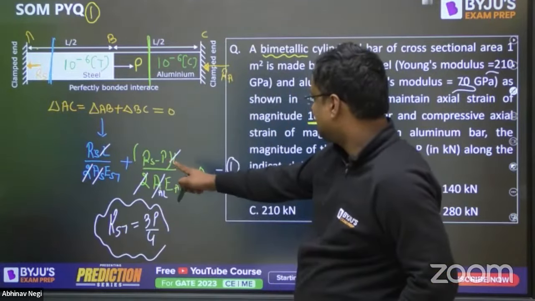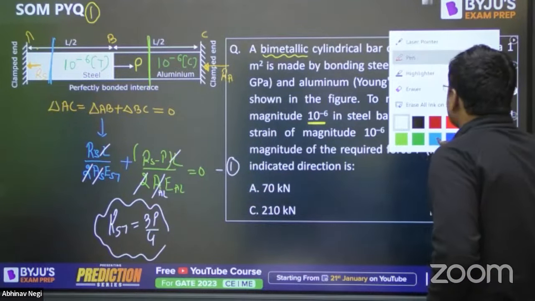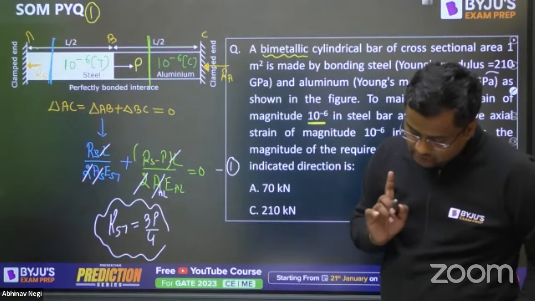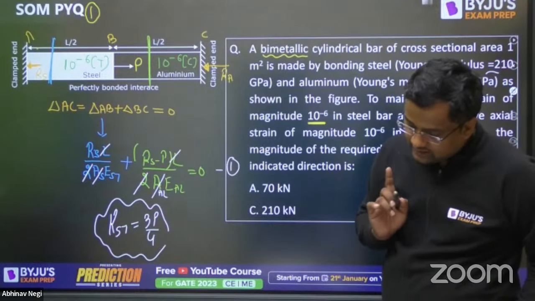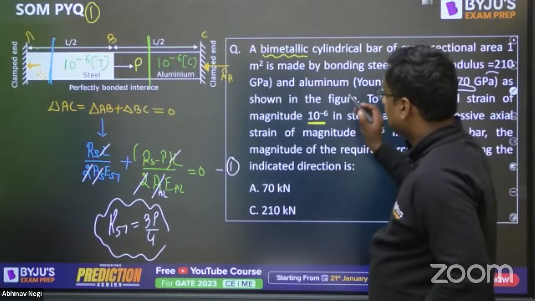वैसे भी देख लो यार, RS is equal to 3P by 4. Okay, everything is given. I'm not wasting time. We will not be wasting your time in calculations. Are you getting this? Please let me know. Okay, now up from here, let me move further.